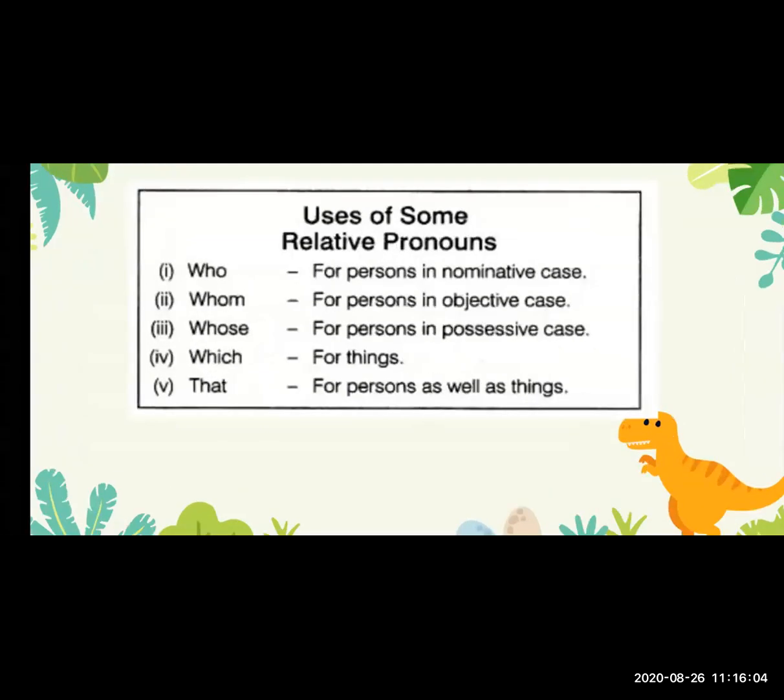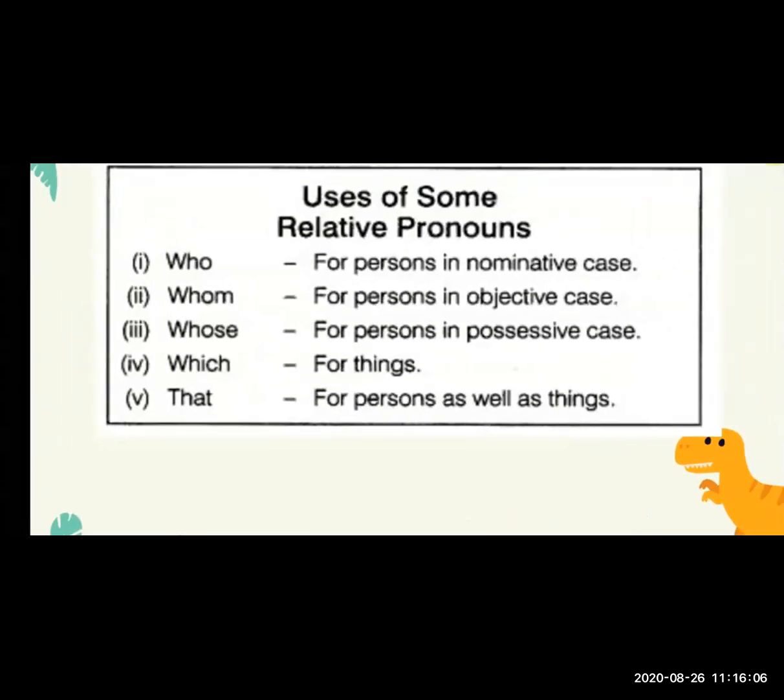Now see, some relative pronouns are here. First one is who, and we use who for a person. Second one is whom, we use whom for a person also.